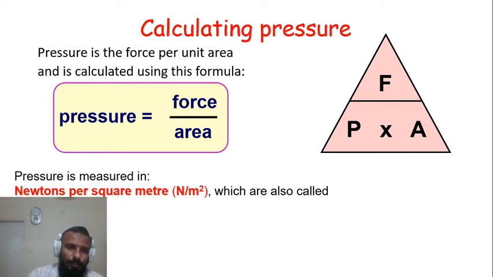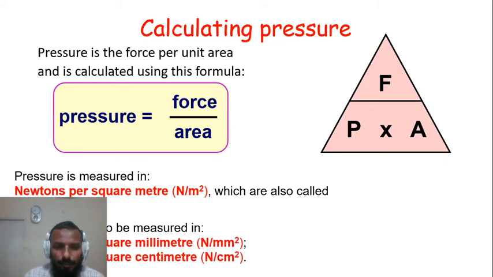So we say the pressure is measured in newton per meter square, and we give a new name to this whole unit, which is called pascal, after Sir Blaise Pascal. So 1 newton per meter square is equal to 1 pascal. We can say a force of 1 newton will create a pressure of 1 pascal when it is applied perpendicularly over an area of 1 meter square. This is the SI unit of pressure. However, pressure is also measured in newtons per millimeter square or newtons per centimeter square. Till here, is it okay?